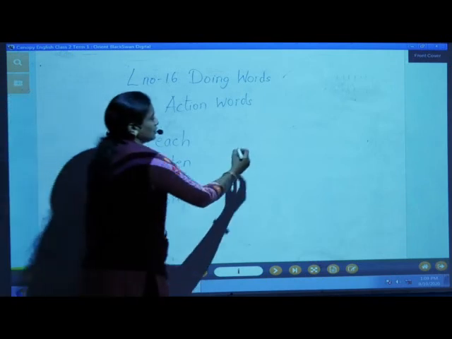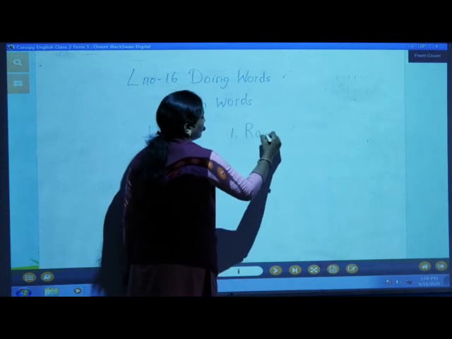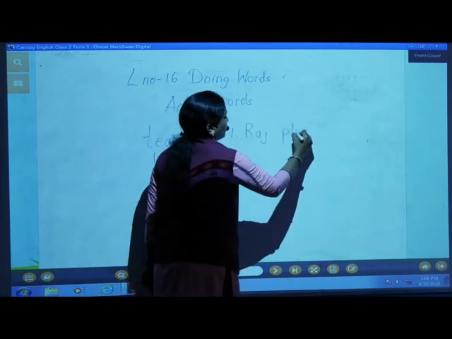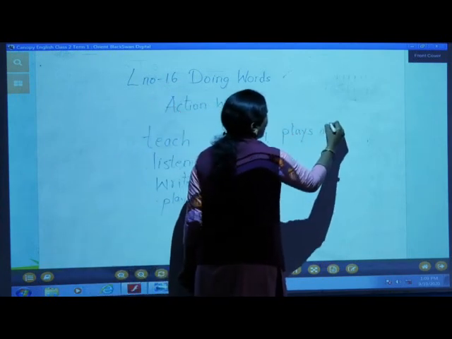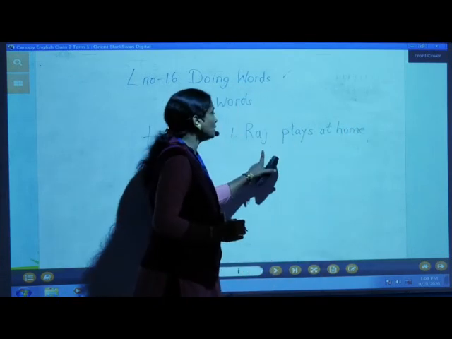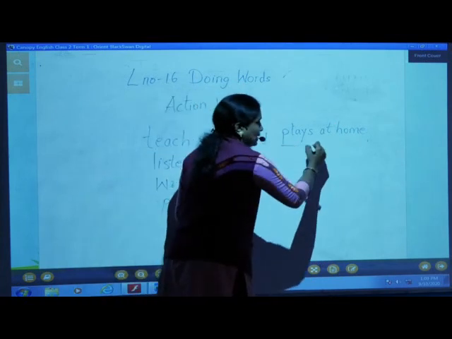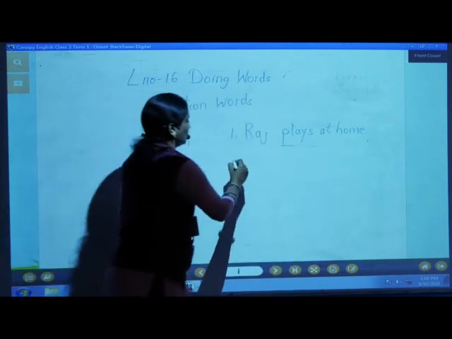I'll give an example to you. Raj plays at home. Now here, Raj, what action is he doing at home? Yes, he plays at home.